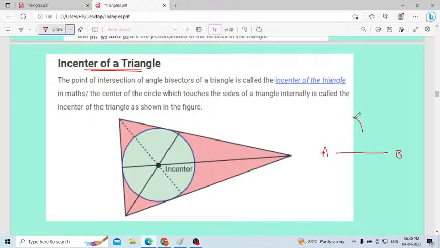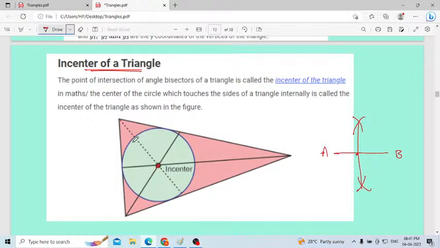We will put one arc like this from B, one more arc like this from A, and one arc like this from B. Then we will join these lines. This one we will consider as the bisector. Bisector and median are both the same here: the bisector also divides the line into two equal parts. Where the three bisectors meet, this is the incenter.